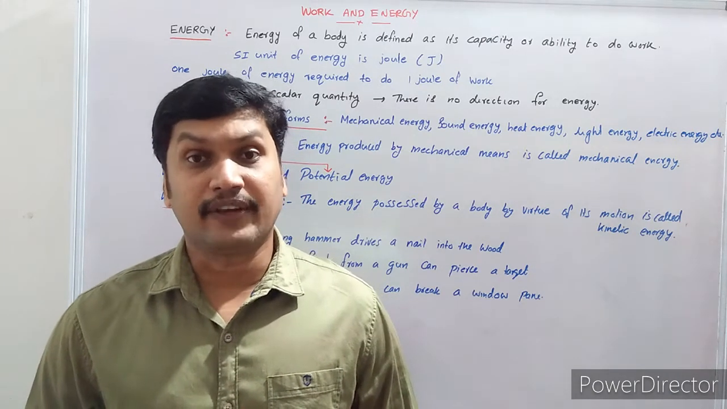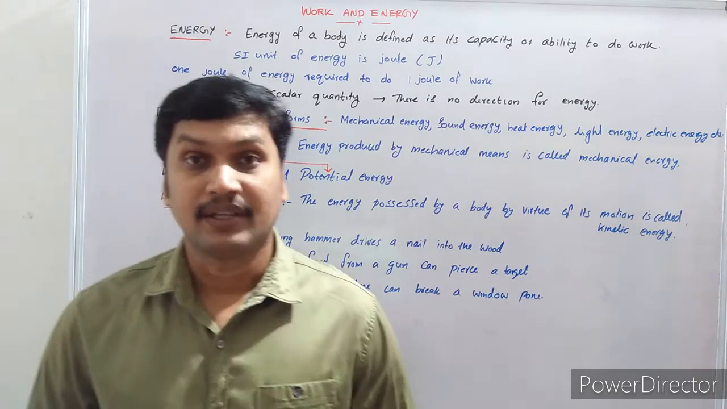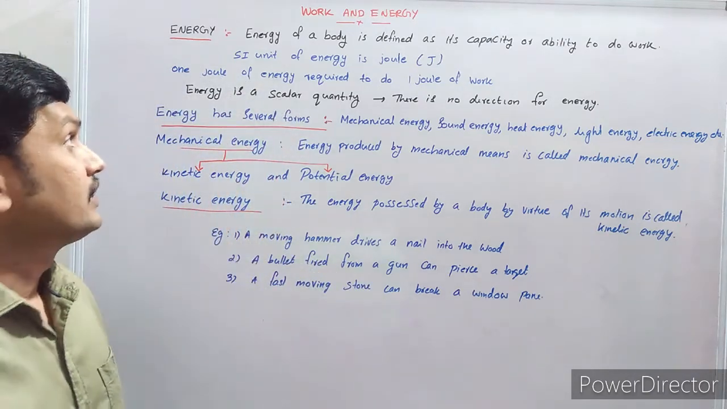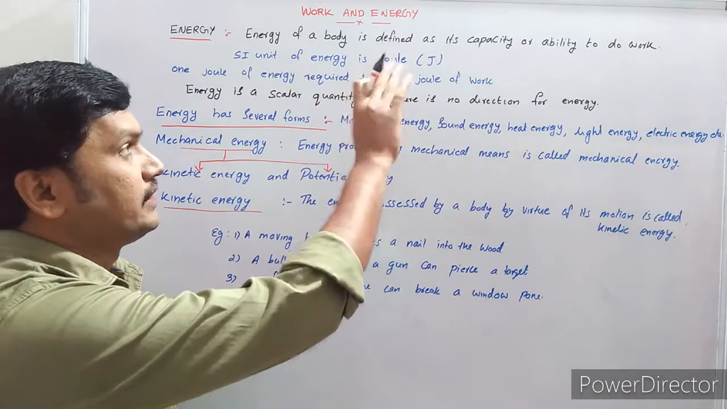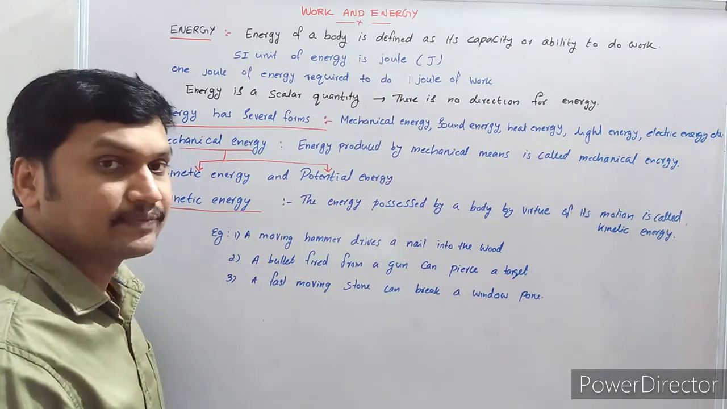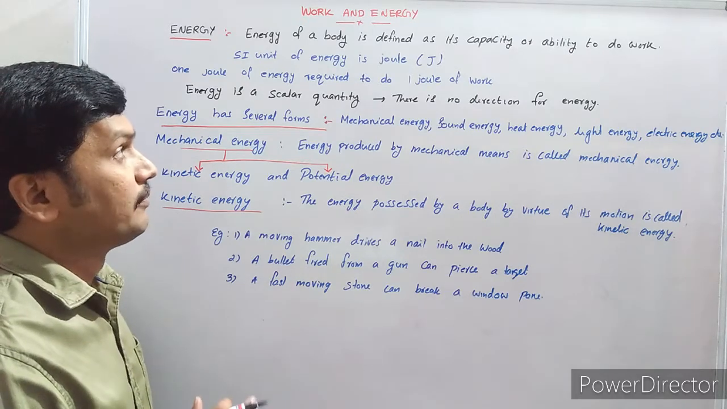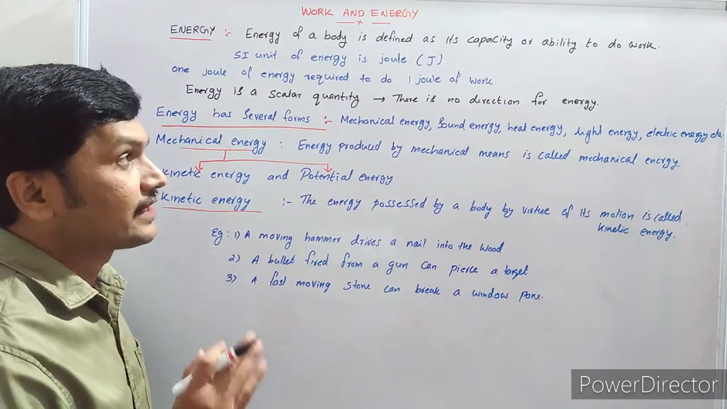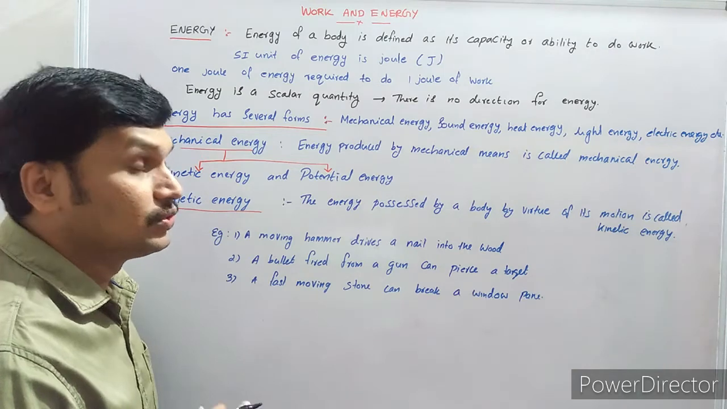The energy of an object is measured this way. The energy of any body is defined as its capacity or ability to do work.